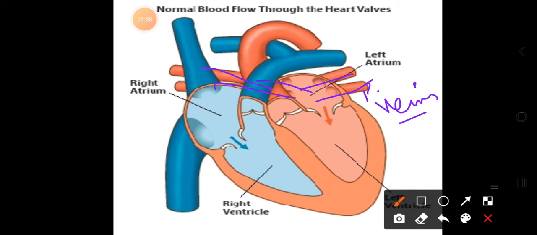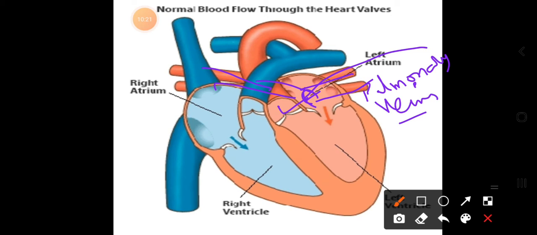But the pulmonary vein is collecting the blood which is a purified one. These are the two unique blood vessels, pulmonary artery and pulmonary vein. The pulmonary vein always carries purified blood from the lungs to the left auricle.